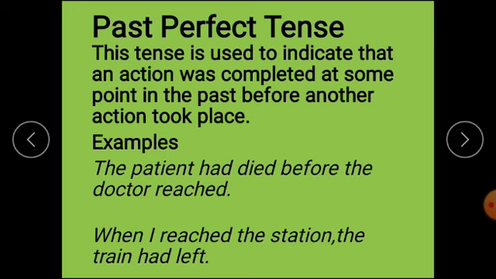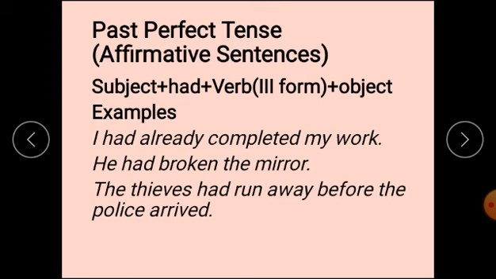I repeat, if two actions took place in the past, the past perfect is used for the earlier past action, and the simple past is used for the later past action. Means in past perfect you will find two actions that took place in the past. Structure: subject, after that had, then verb third form and object. Some examples: I had already completed my work. They had given me a book.